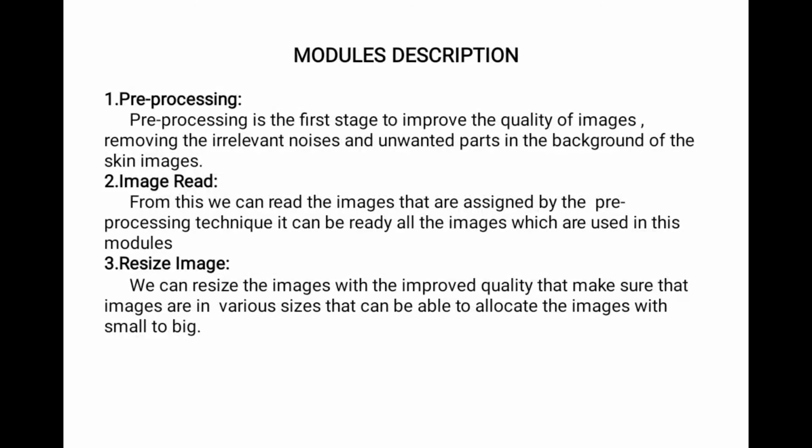Module descriptions. First, pre-processing, the first step to improve the quality of the image, removing irrelevant noise and unwanted parts in the background of the skin images. Then the image reader: from this we can read the images assigned by the pre-processing technique. It reads all the images used in these modules. Resize image: we can resize the image with improved quality, which makes sure images of various sizes can be allocated from small to big.